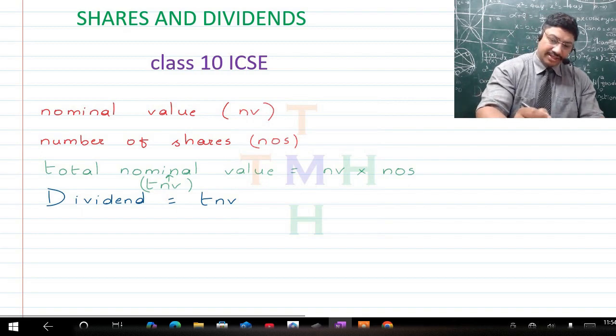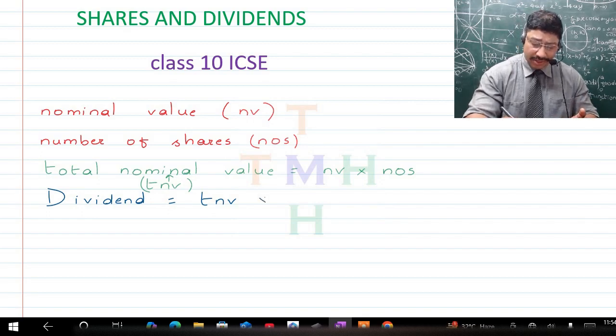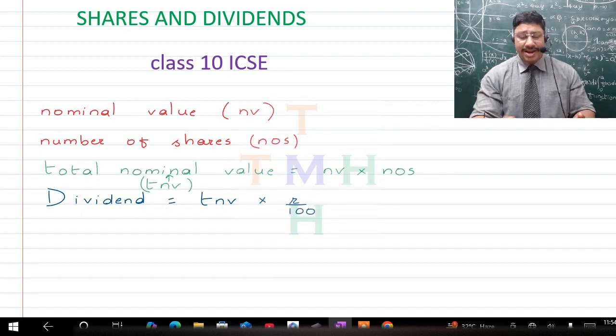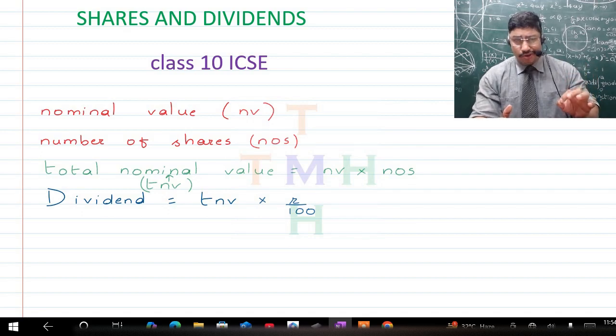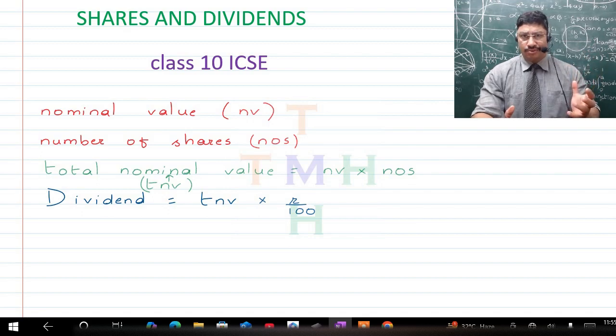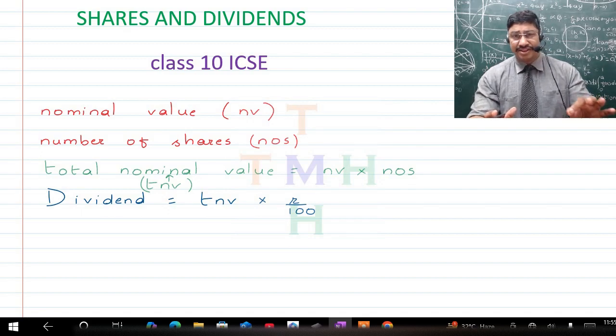Now, children, after this we will be talking about the formula which is going to give us the dividend, and that is: dividend is equal to total nominal value into rate percent, divided by 100. So there is a rate percent, like say 12%. So at this percentage on the total nominal value, the company which has shares gives income or dividend. Normally this is annual unless it is given otherwise in the question.